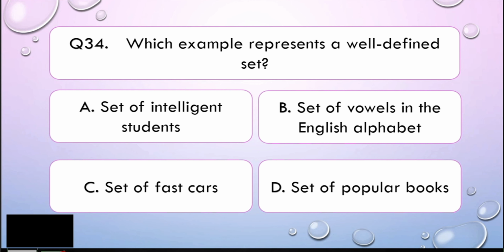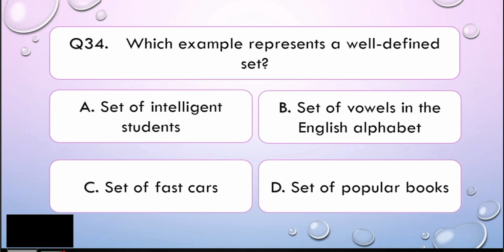Alright, math learners, in terms of knowing a well-defined set, it is basically using the objective type. So what is objective type? It means it is not subjective. So when we say not subjective, it is factual, it is actual, and it does not consider the ideas or the opinions of others. Which among these is in that example? Letter A is set of intelligent students. For me, an intelligent person is different from another person's idea of intelligent people. So letter A is wrong.